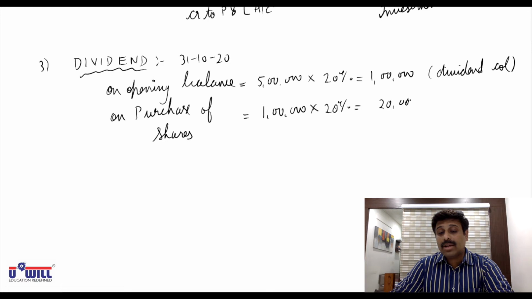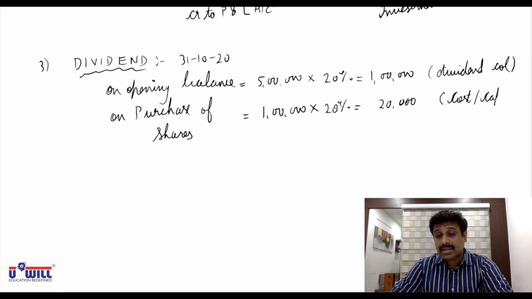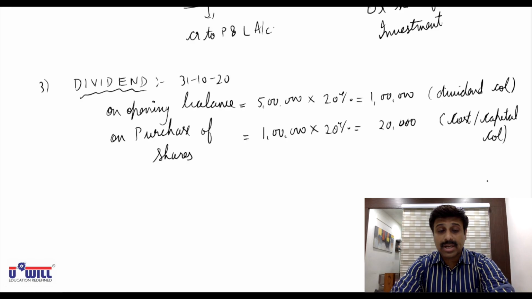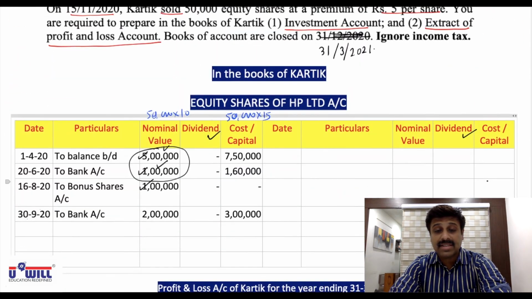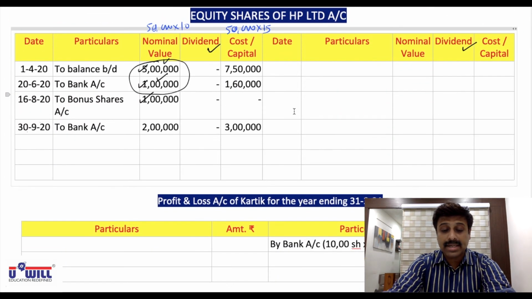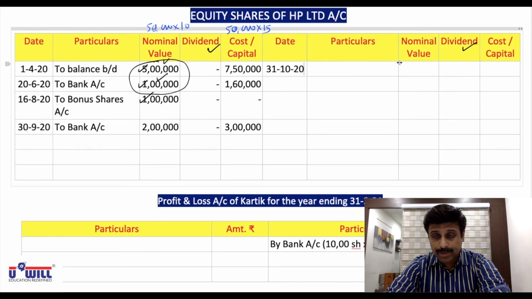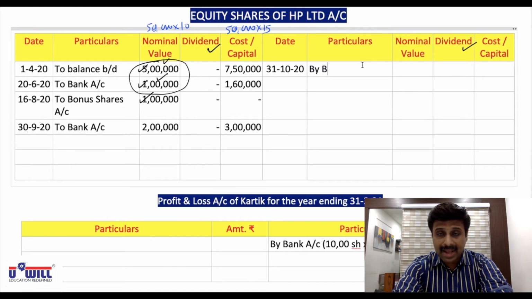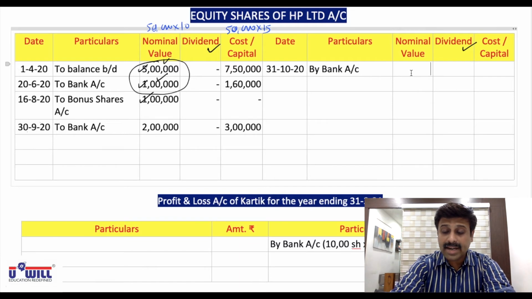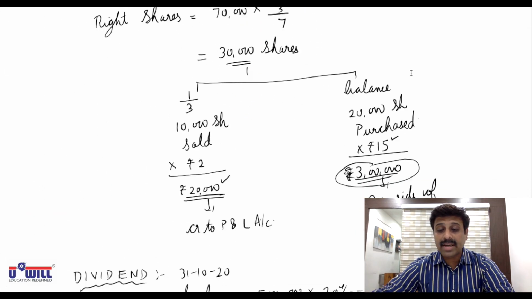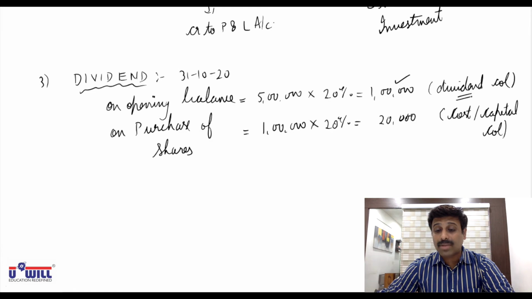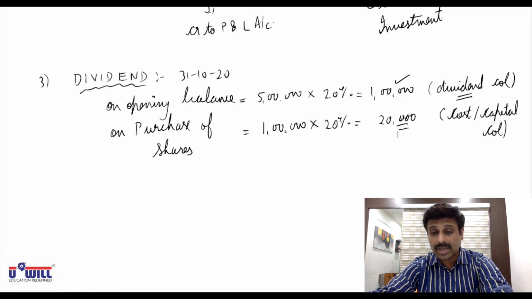That would be recorded on credit side in cost or capital column. This also we discussed. So credit side, the date of dividend received is 31st October. All of you write on credit side 31st October 2020 by bank account. In dividend column, we will record what amount? In dividend column, we'll record this 1 lakh rupees, and cost column will record this 20,000 rupees.